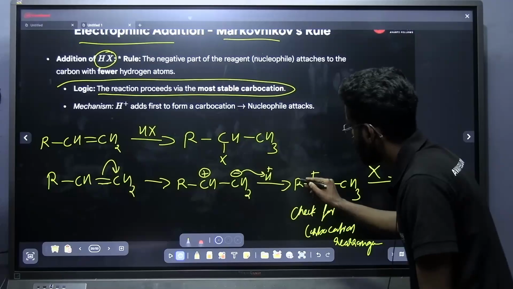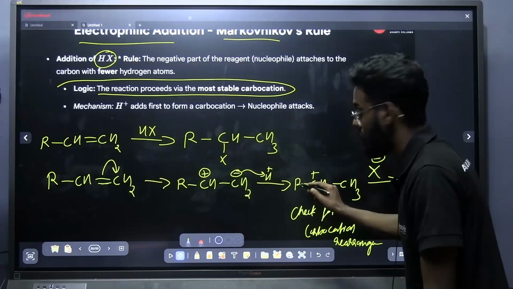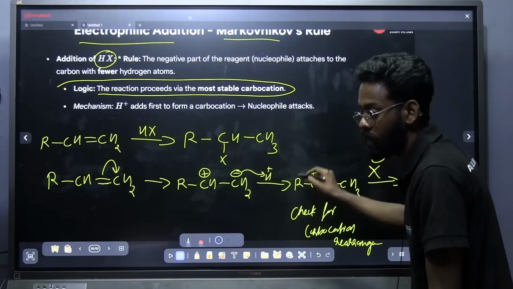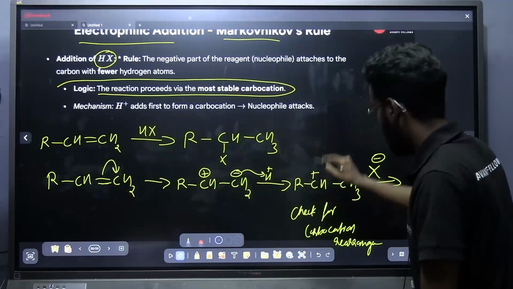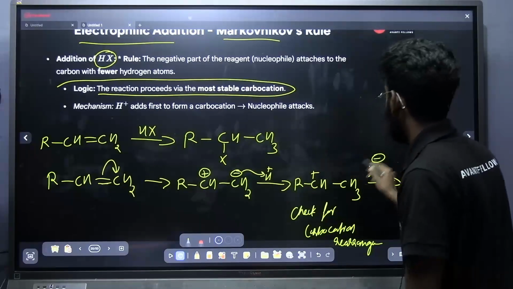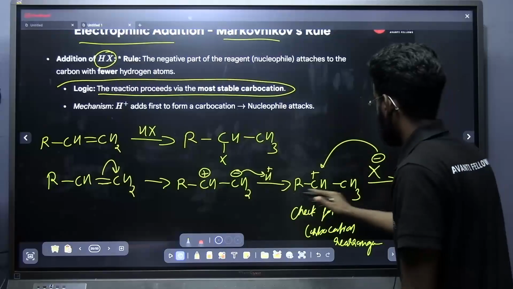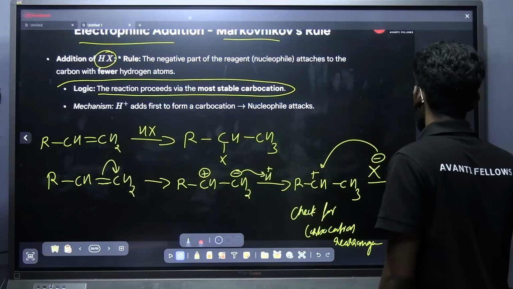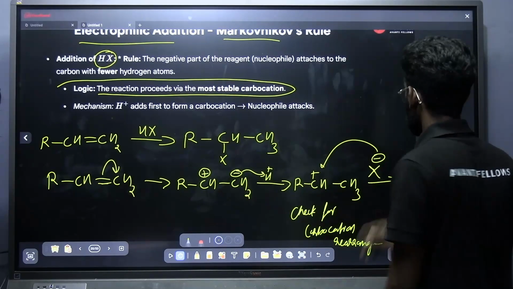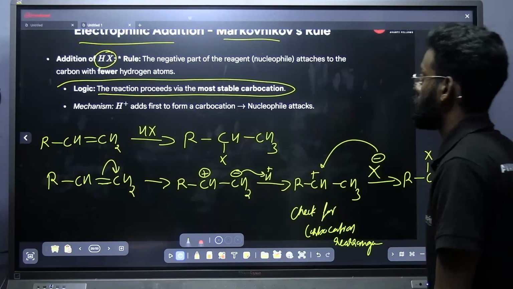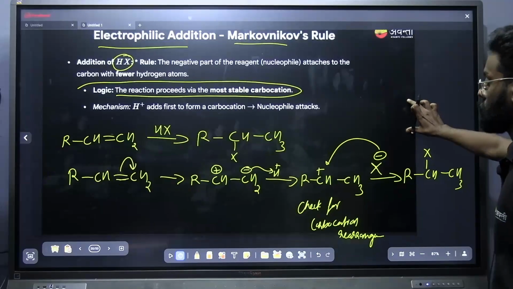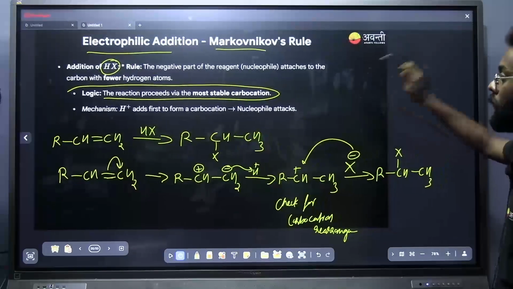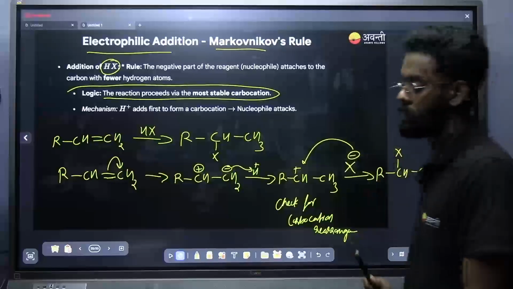If this alkyl group is a tertiary alkyl, definitely the carbocation will shift to that tertiary carbon, and in that tertiary carbon only the halogen will be adding. So here it is secondary, so there is no rearrangement possible. So the product is CHX CH3. Got it, everyone? Always you have to check for carbocation rearrangement. Don't blindly follow the Markovnikov rule all the time.